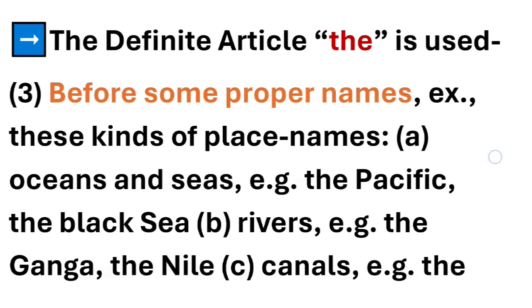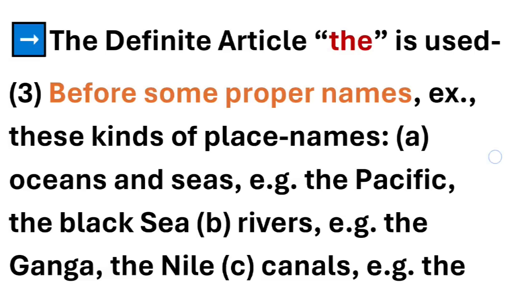Now, the definite article the is used in some more conditions before some proper names. So if we are using any proper name, then with that also we use the. For example, if we're talking about names of oceans and seas, for example, the Pacific, the Black Sea, then with these proper names we use the before them.